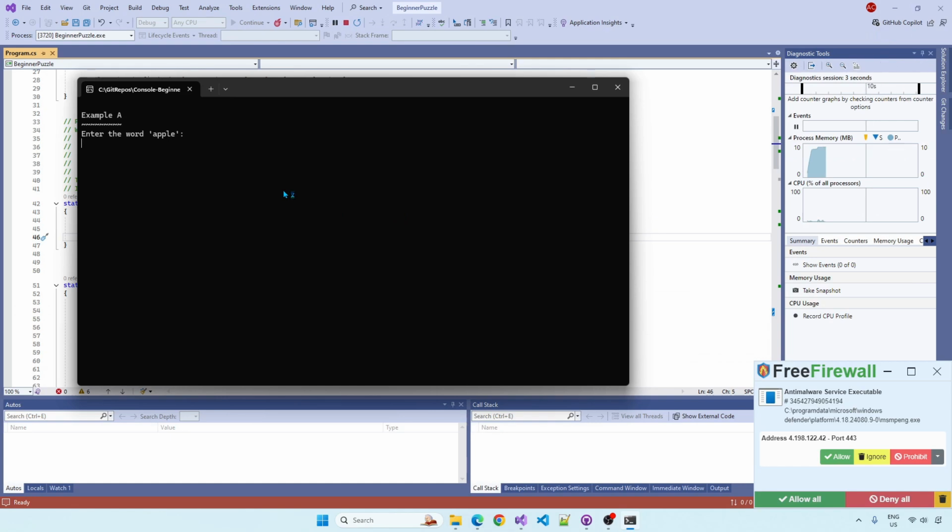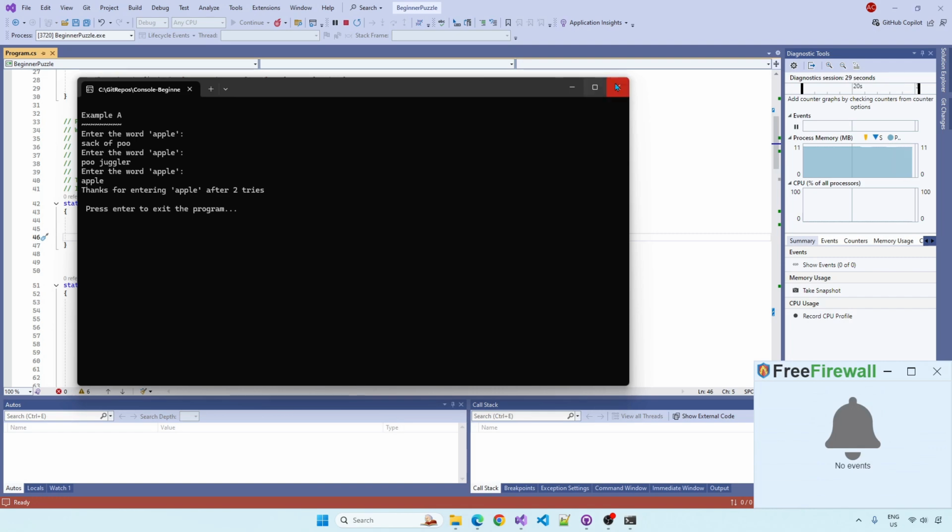Enter the word apple. If I entered sack of poo, that's not an apple. Enter the word apple. If I entered poo juggler, that's not apple. If I enter apple, it says thank you for entering apple. After 2 tries, it counted. So that's 0, try 0, try 1, try 2.